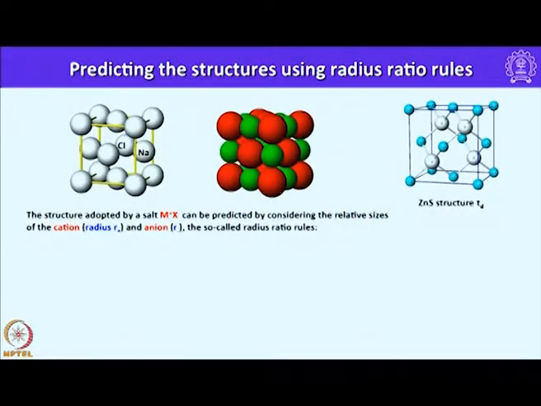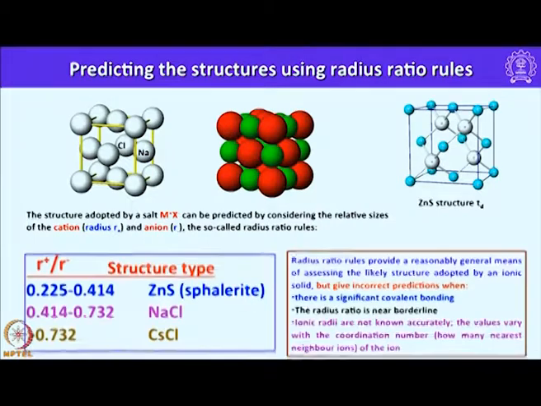So that means since we have several halogen compounds of alkali metals, all combinations are possible, then how to predict the structure? We have an empirical formula to predict the structure using simply the radius ratio rule. That means here the structure adopted by a salt M+ X- can be readily predicted simply by considering the relative sizes of cation and anion, and this is nothing but the radius ratio rule. What it says, let us see.